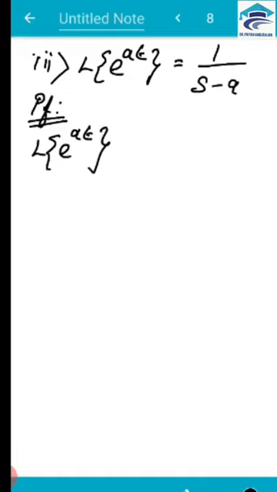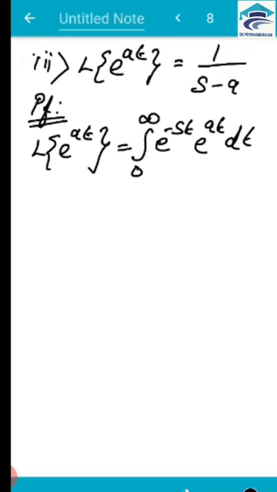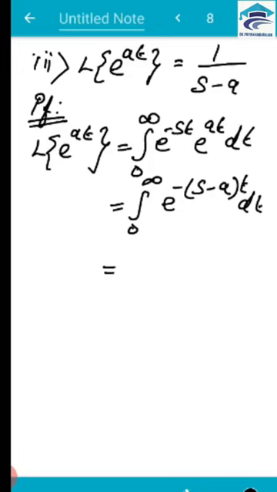L of e power at is equal to integral 0 to infinity e power minus st. F of t here is e power at, so into e power at dt. So this is equal to, let me take t outside, so minus of s minus a into t dt. So now we can integrate this. If you integrate, this will become e power minus of s minus a into t by, so you have a negative sign here, I am going to put a negative sign, so it is s minus a.